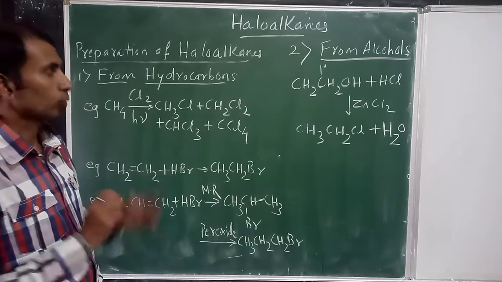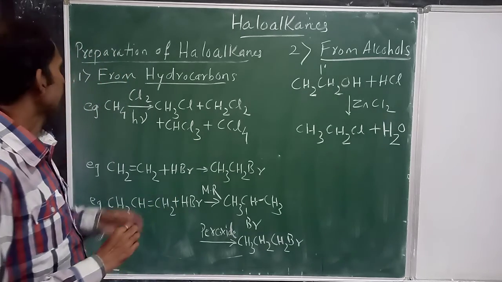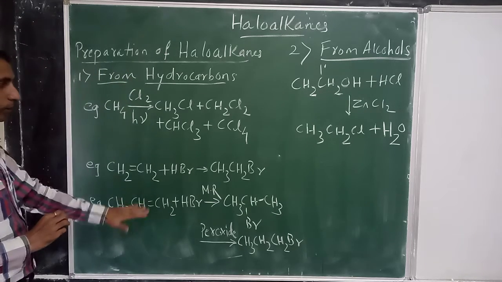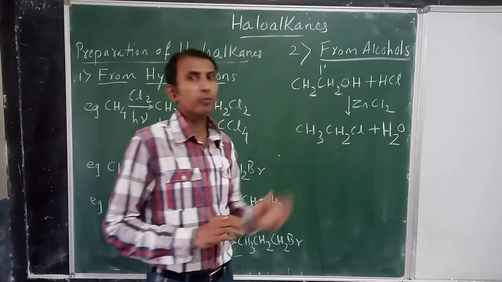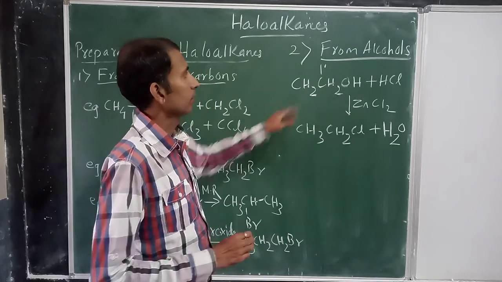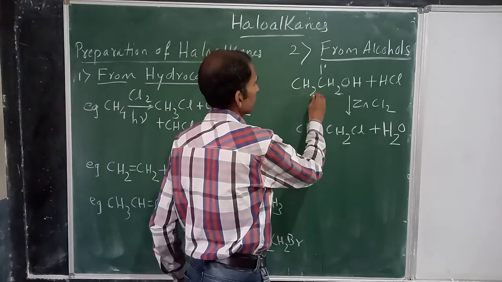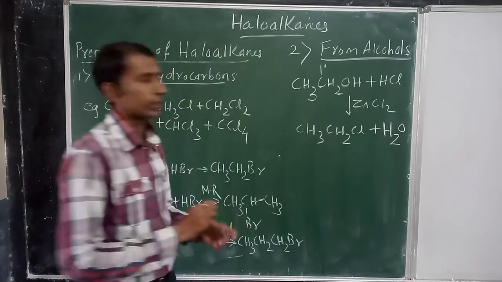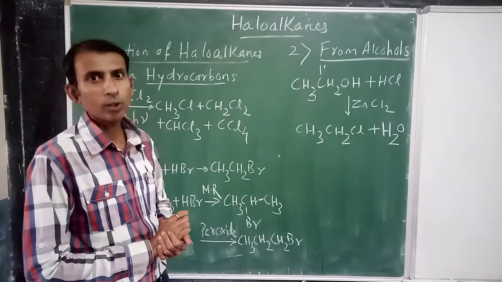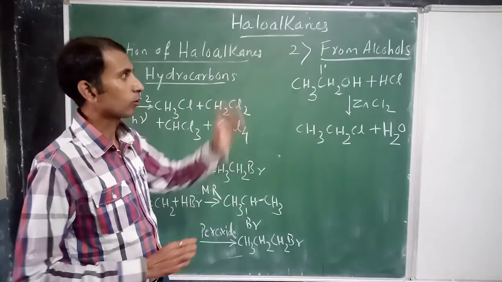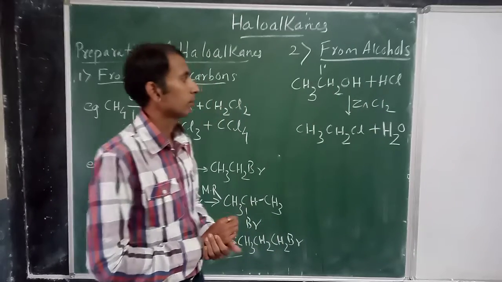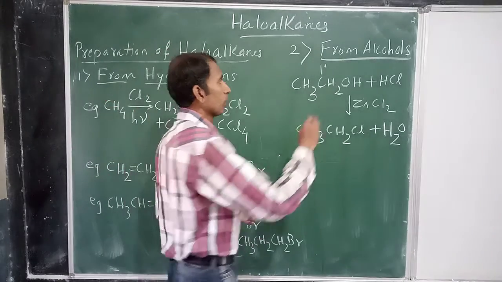And the last reaction for today, that is the second category now. First part is over, preparation of haloalkanes from hydrocarbon. Now here we have preparation of haloalkanes from alcohols. Here we have CH3CH2OH. This is a primary alcohol. Now the alcohol chapter is over, so you know what is a primary alcohol. It is treated with HCl in presence of zinc chloride. Water molecule is lost.